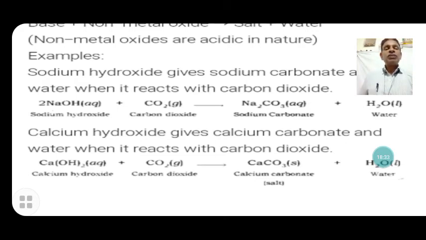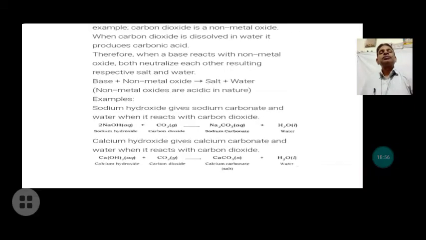The same process happens, an acid-base reaction in which salt and water are formed. When carbon dioxide is passed through the aqueous solution, lime water, calcium carbonate, an insoluble salt, is formed, along with water. It is the same as a neutralization reaction.